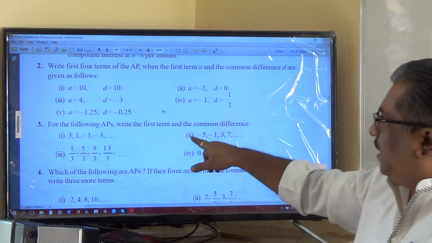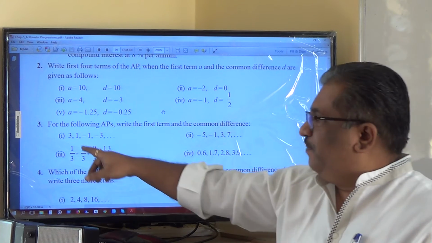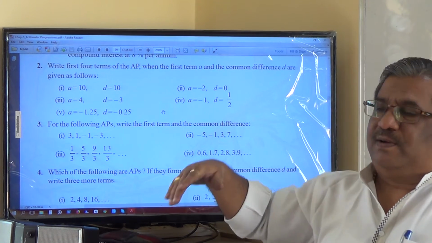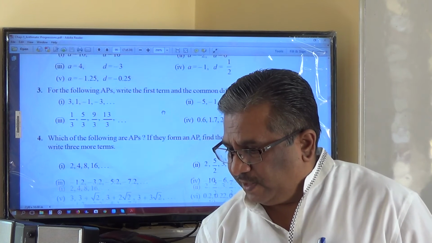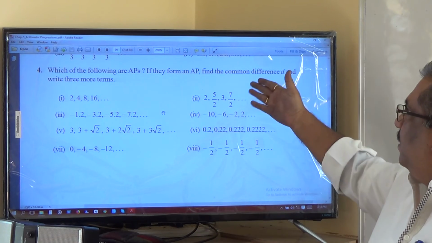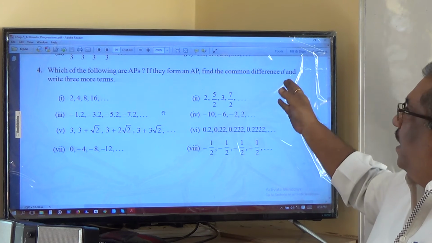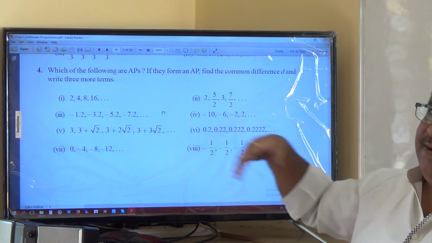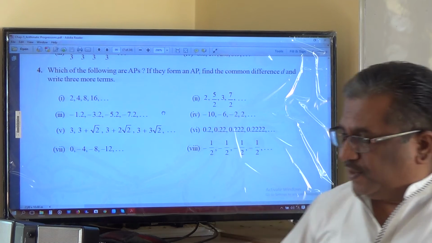For the following APs, write the first term and common difference. Very simple. First term is there, common difference is next term minus first term, which is simple. That you do yourself. I have done already such numericals. From fourth I have taken many numericals. Find the common difference here, and three more terms are to be written. If you know the common difference, you can find that. These are much simpler ones, which you can do.